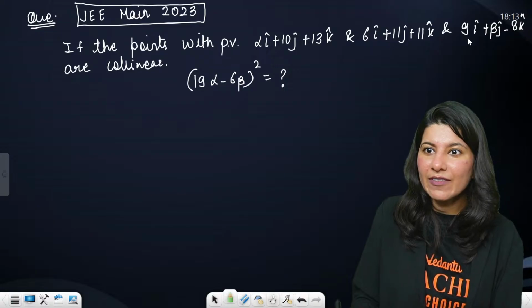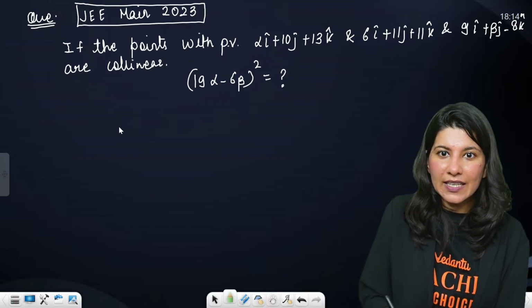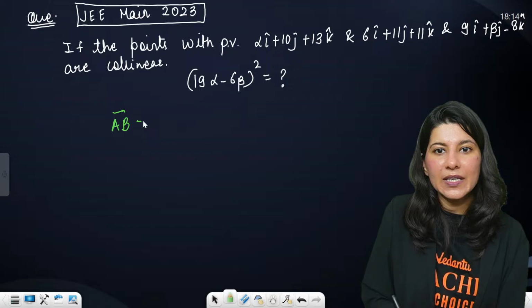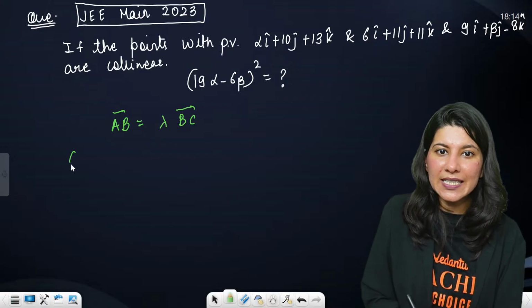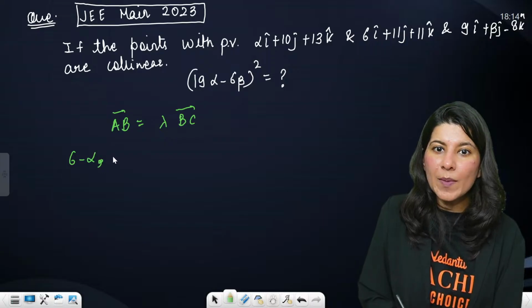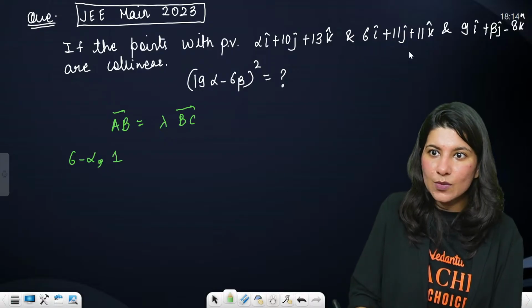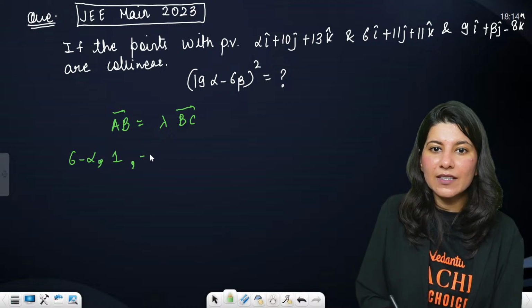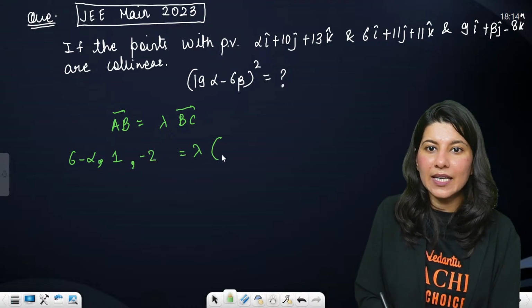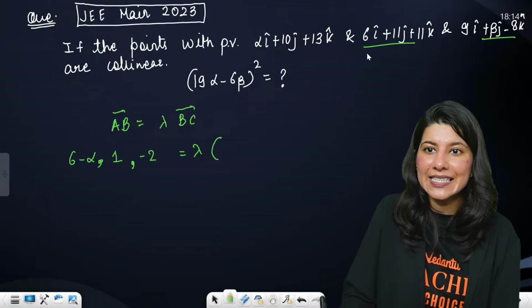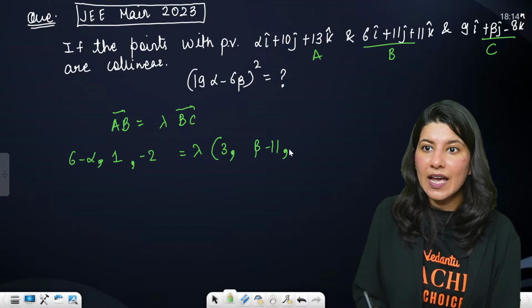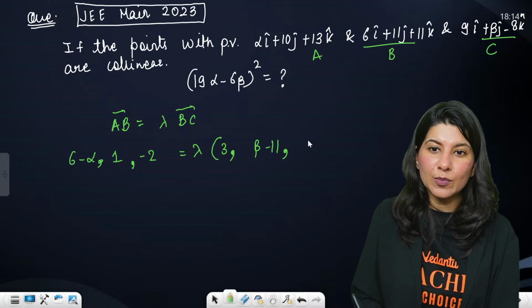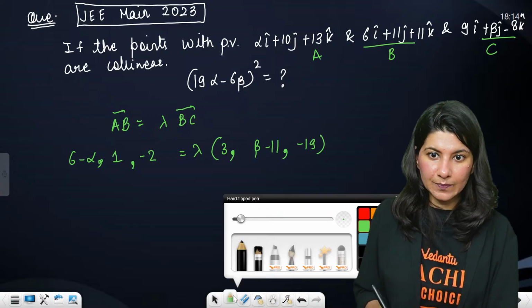Now, if 3 vectors are collinear, then it is very obvious AB vector will be equal to lambda times BC vector. What is AB vector? AB is 6 minus alpha, comma 1 because 11 minus 10 is 1, and minus 2 because 11 minus 13 is minus 2. This is equal to lambda times BC vector. This is A, B and C. Now 9 minus 6 is 3, beta minus 11, and minus 8 minus 11 would be minus 19.